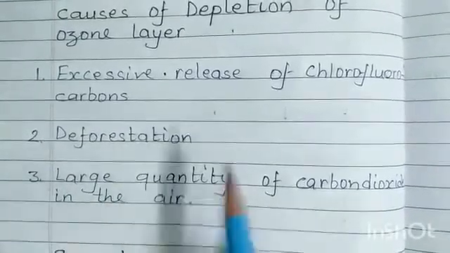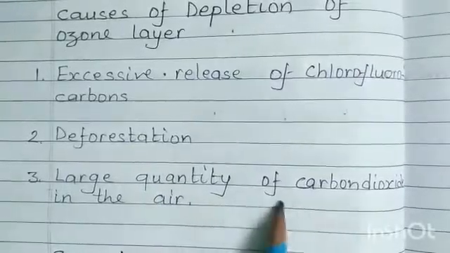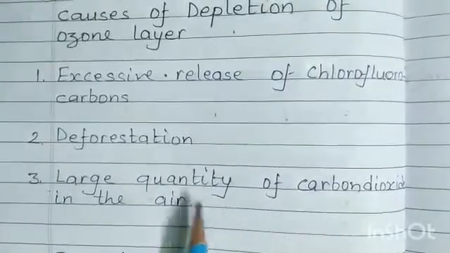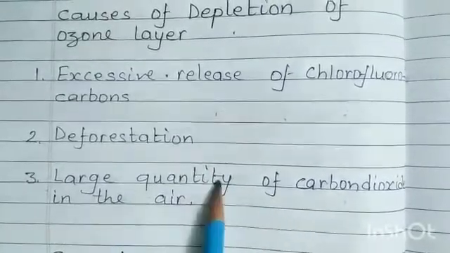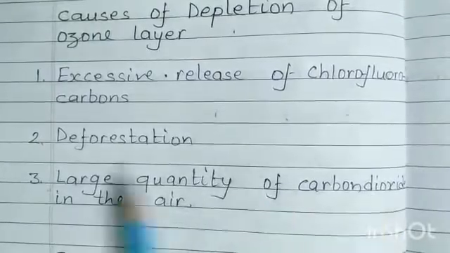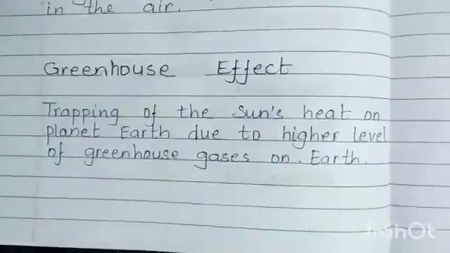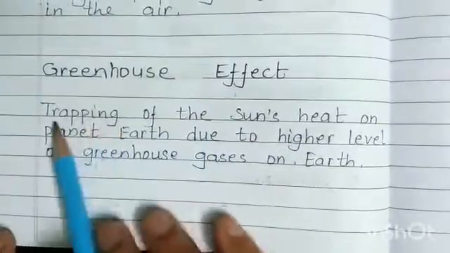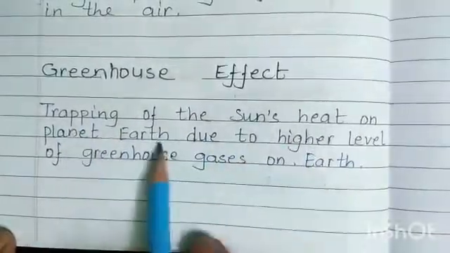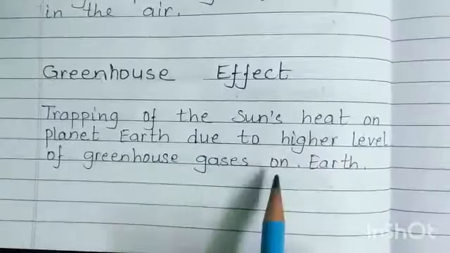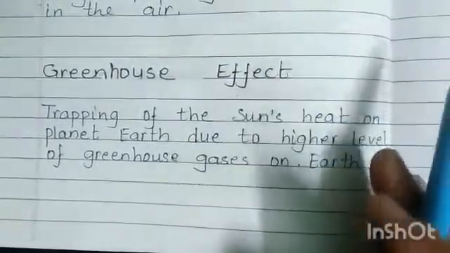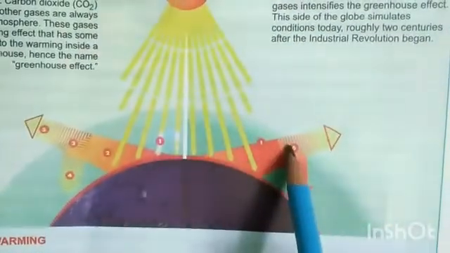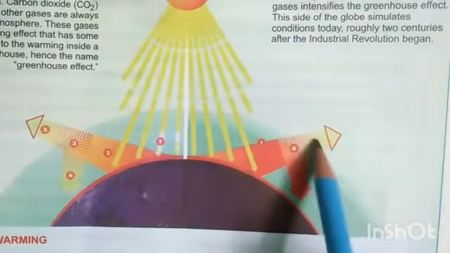And after this, what happens? A large quantity of carbon dioxide is added to the air. Greenhouse effect: the trapping of the sun's heat on planet Earth due to a high level of greenhouse gases. The Earth radiates back the received heat.